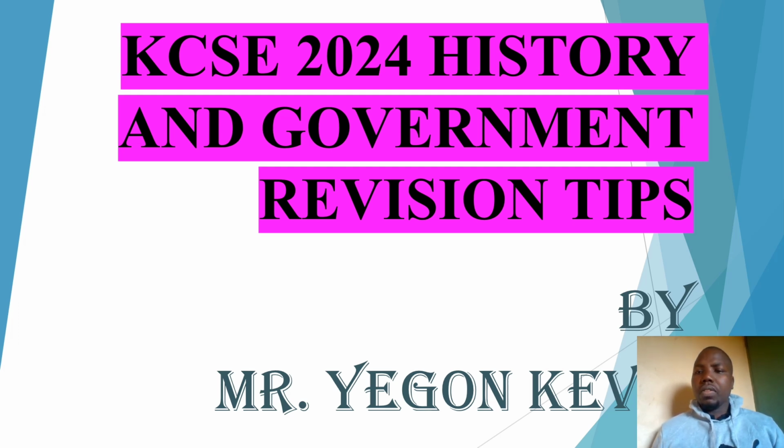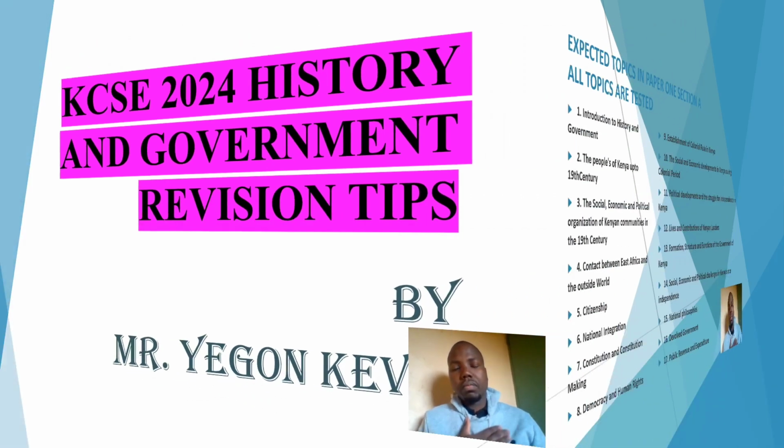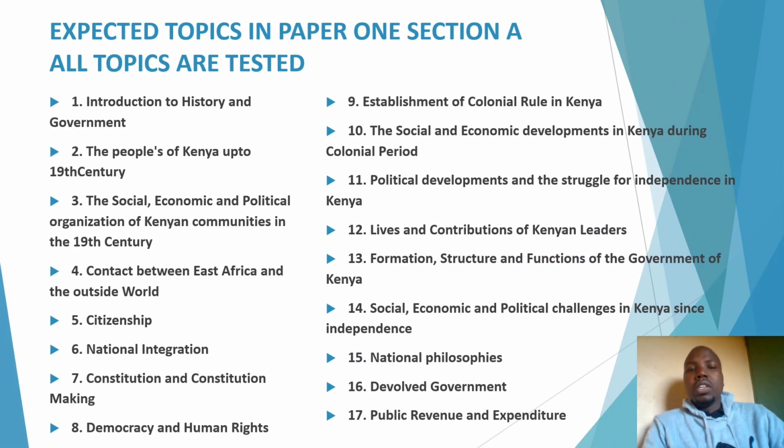Now let me go direct to what we expect in section A, history and government 2024. In history and government, that is history and government paper 1, it is divided into 3 sections, as you know.